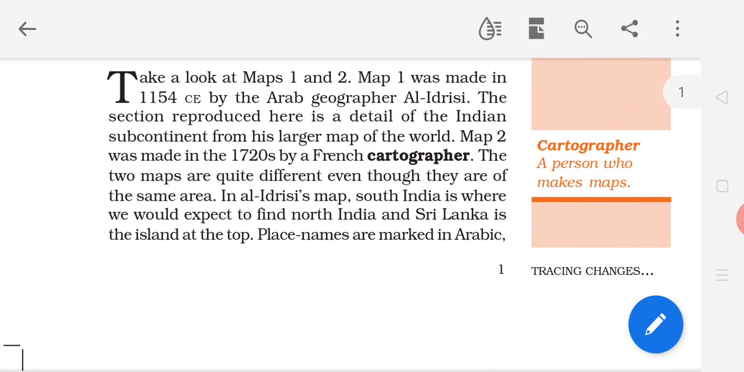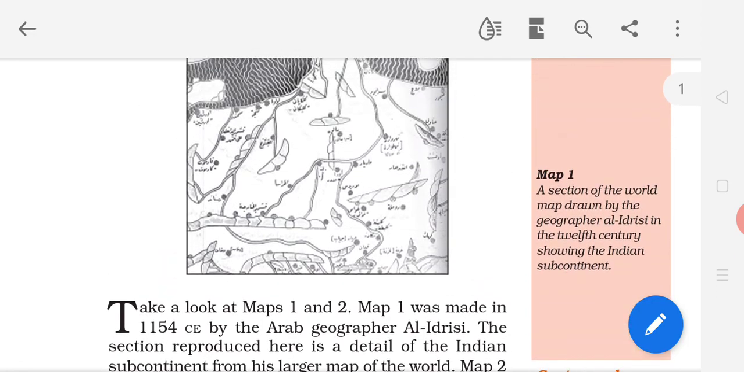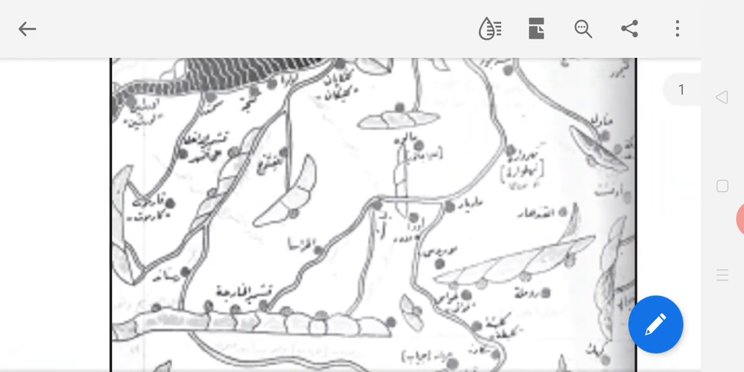Place names are marked in Arabic. Now here you can see the place names are also marked in the Arabic language, which was used to indicate place names.